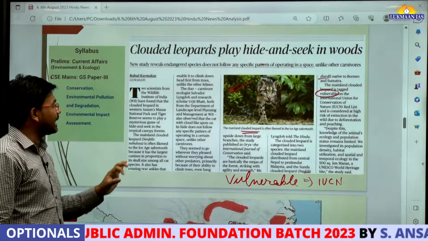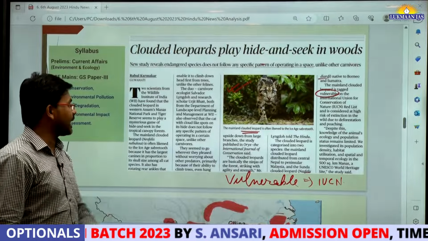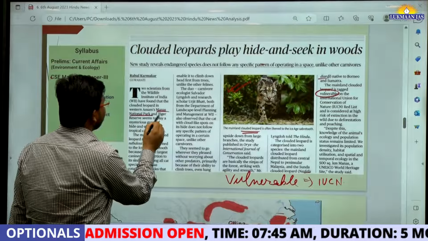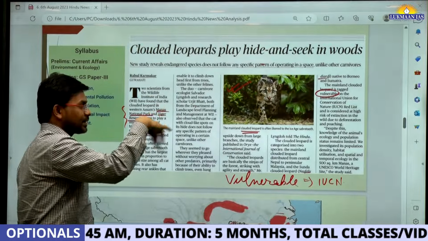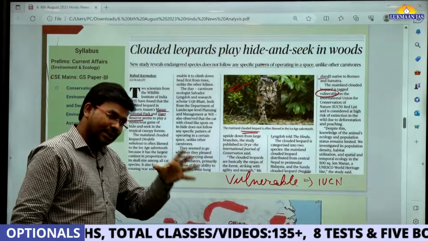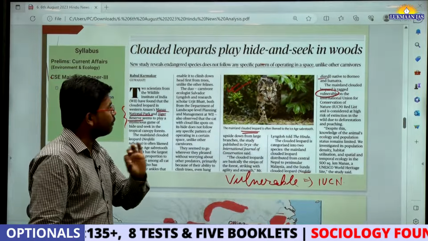Apart from this, in this article they have also discussed one tiger reserve, which is known as Manas Tiger Reserve. Here they have discussed that Manas National Park and Tiger Reserve seems to play a mysterious game. These clouded leopards do not have any pattern, like on this time they are going to visit here or not. They do not follow any pattern.